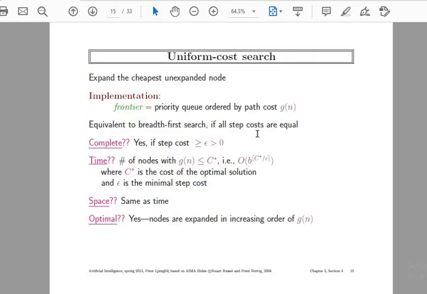One more thing is uniform cost search, and its implementation. Previously we came across the FIFO queue. Here we are going to use a priority queue, which helps find out which position has priority, based on the path cost, that is g of n. Uniform cost search is more fruitfully studied in the context of heuristic search. If the step cost is epsilon, with cost greater than epsilon greater than 0, then it identifies the minimum feasible path we can follow to have the optimal solution and the minimum cost.